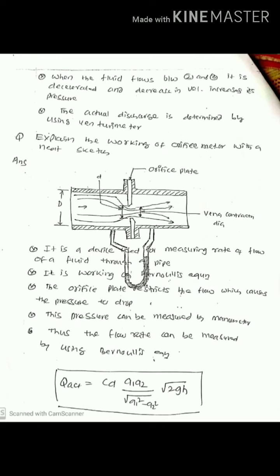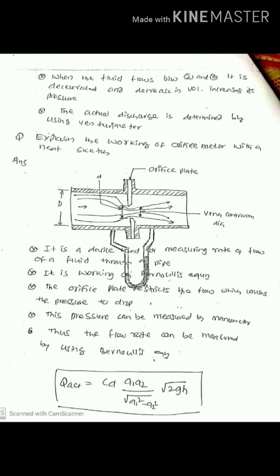It is connected in the pipe, and the streamline flow is also shown. It gives a narrow path at the orifice hole, and then the flow widens. The space where the area is very small is called the vena contracta, where the minimum diameter exists.